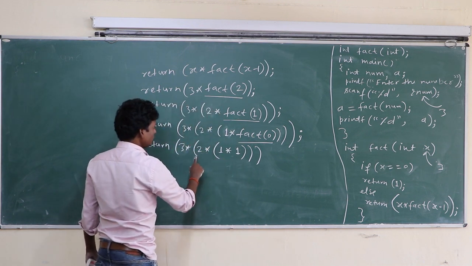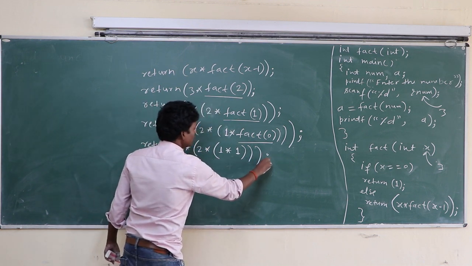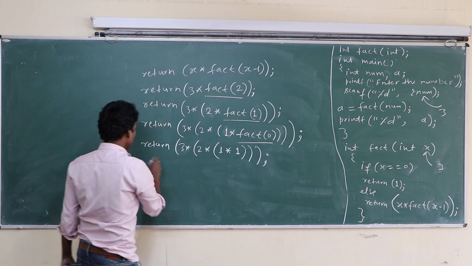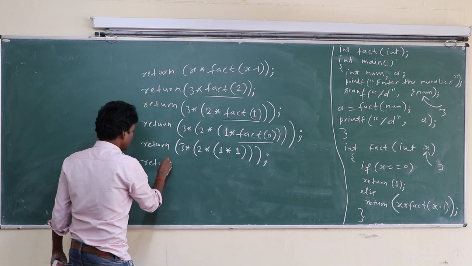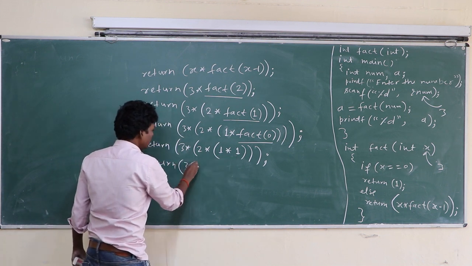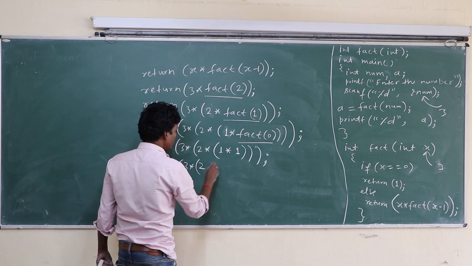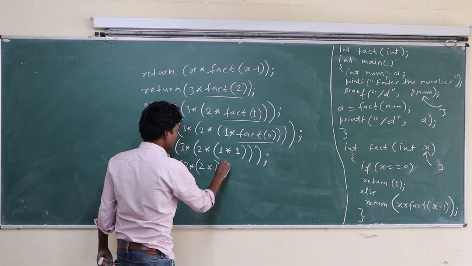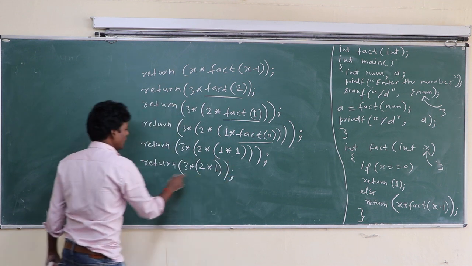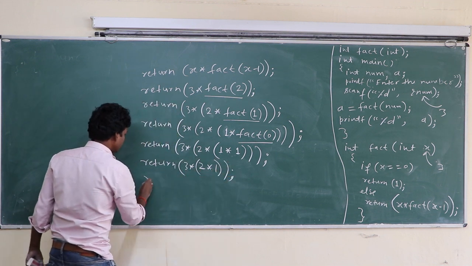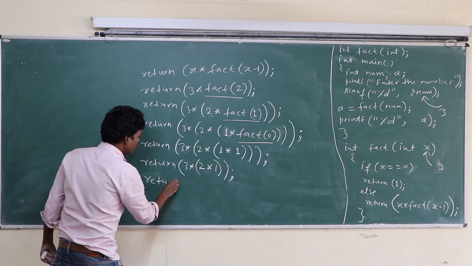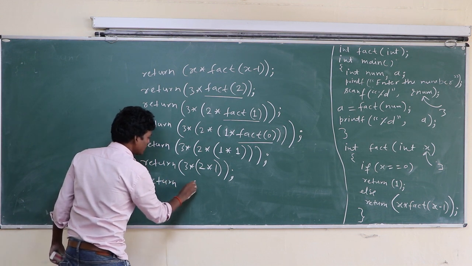Now, 1 into 1, then 2 next time. Return 3 into 2, 1 into 1 that is 1, again 3 into 2 into 1, that is 6. Return 6.